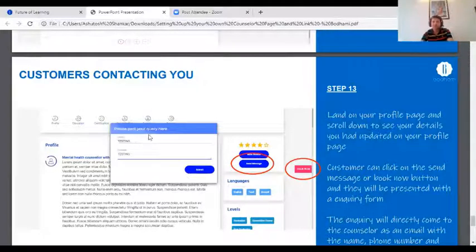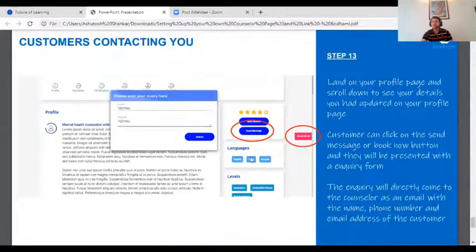So when you share this web page link to people, for example, when you are sharing it to your social media pages, or when you're sharing it on WhatsApp, then the customers will also be able to click here and send their query. So they can send messages to you. For example, if they have some questions, they can directly send their questions to you and it will come in your email.